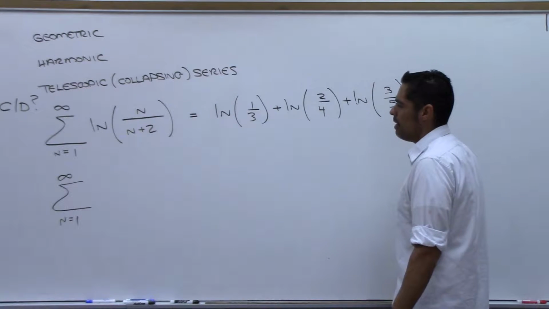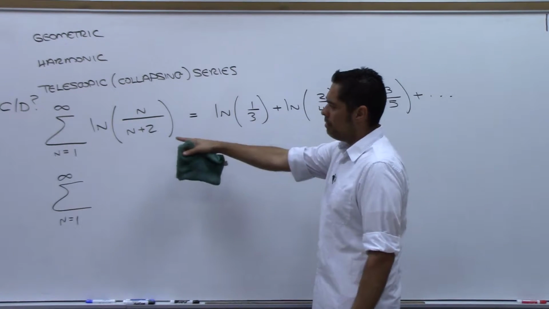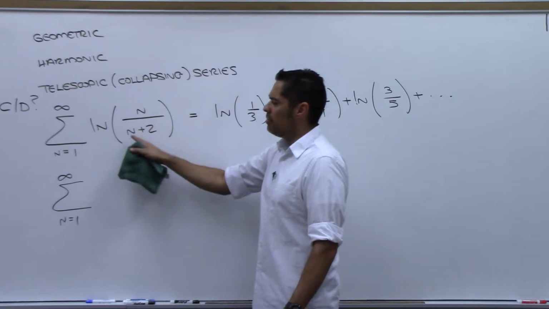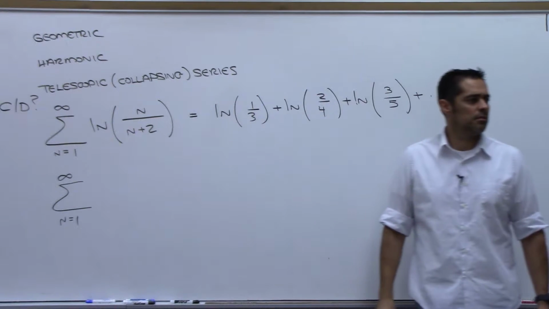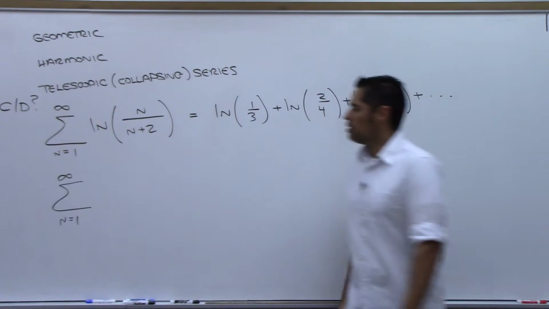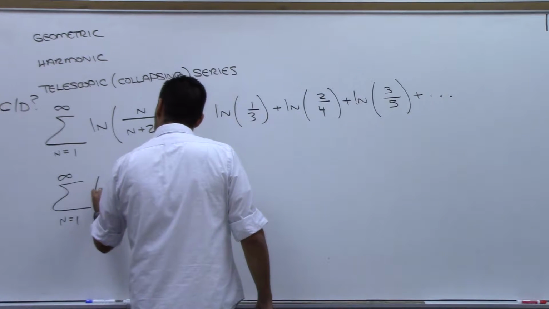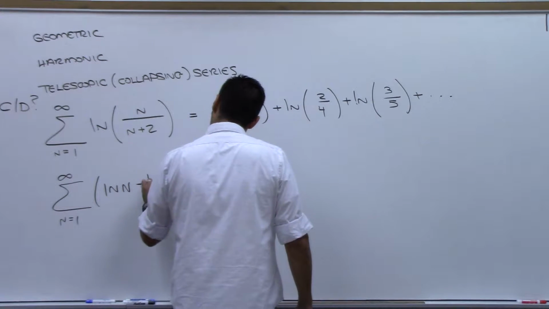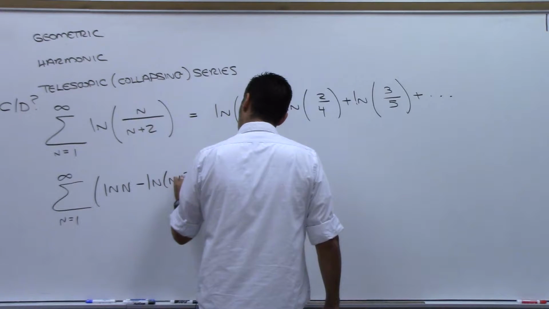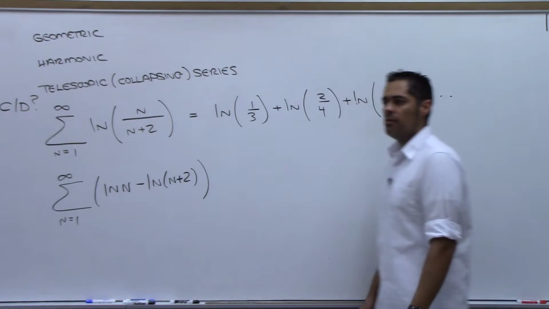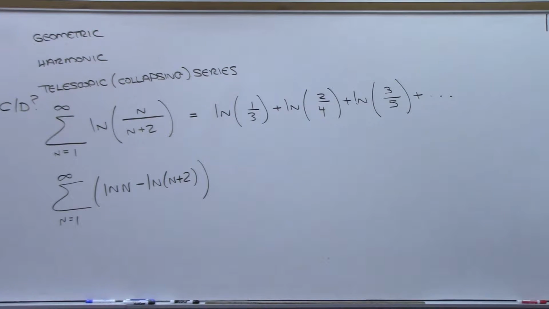Yeah, we could do that. Before we do that, though, come over here. What can you do if you have division inside of a natural log? Make it subtraction? Could I make this then the same? This would be exactly the same series. Do you agree? That's the same series? Just looks different. I'm using a property of logs there.